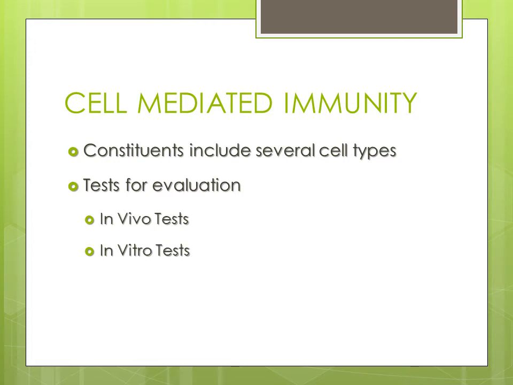A very common example which I just told you is the purified protein derivative reaction. Purified protein derivative is injected subcutaneously. Again, the cell mediated immunity is noted, the induration is noted, the inflammation is noted, and this test is helpful in the diagnosis of tuberculosis.